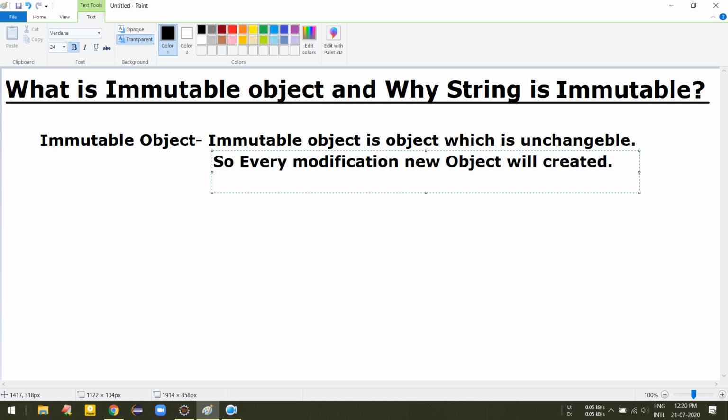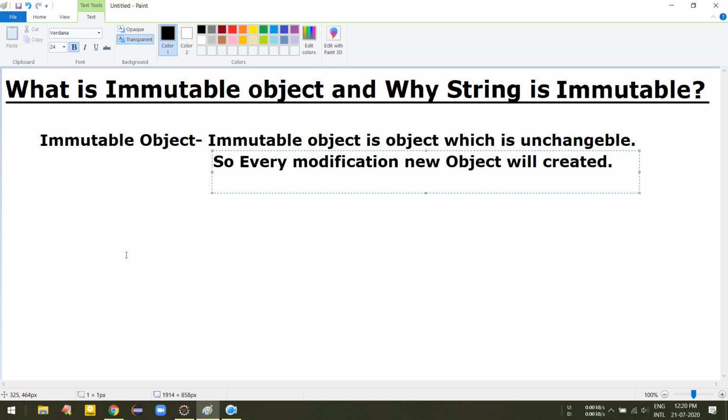So that's an immutable object. Immutable means unchangeable or unmodifiable. It's the opposite of mutable. Mutable means changeable and immutable means unchangeable. So it's very simple.